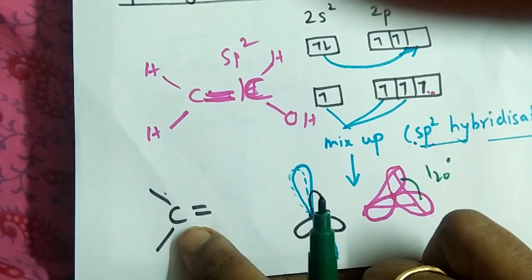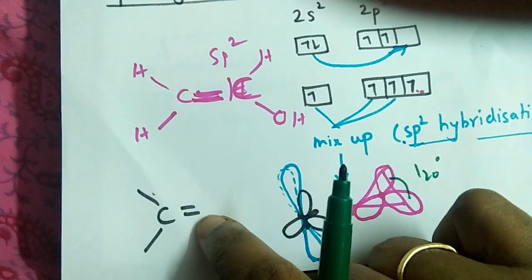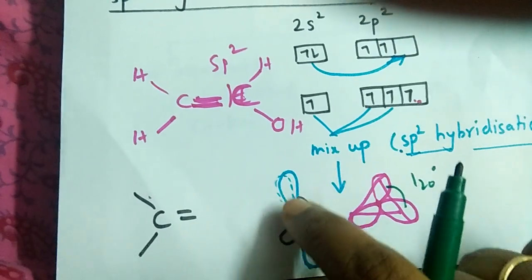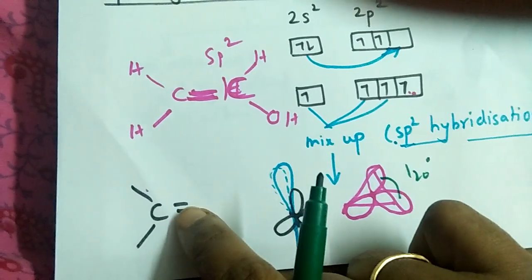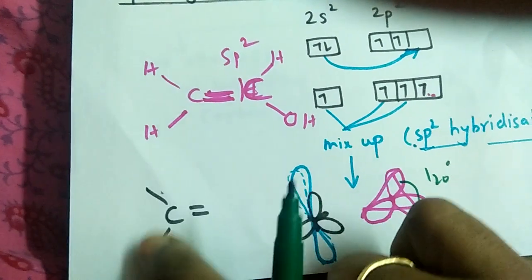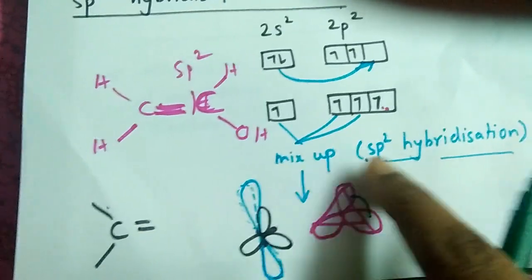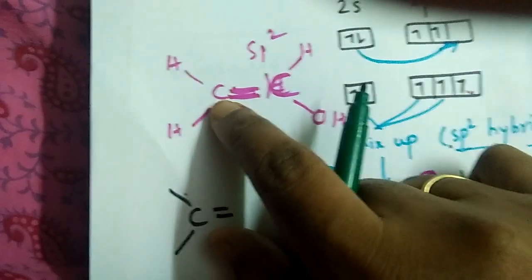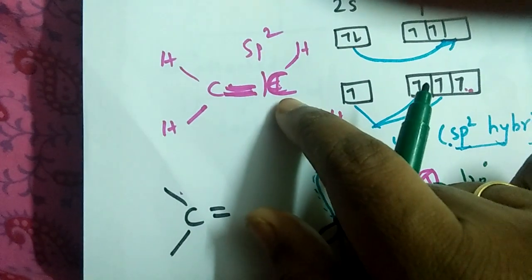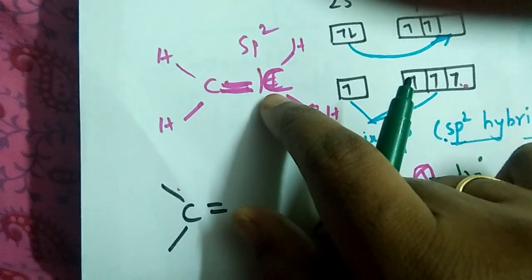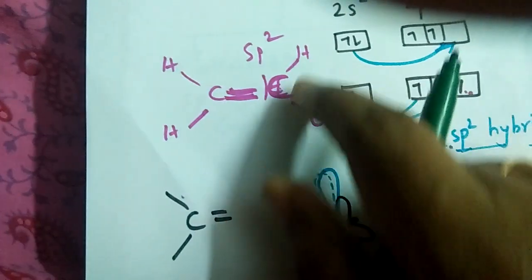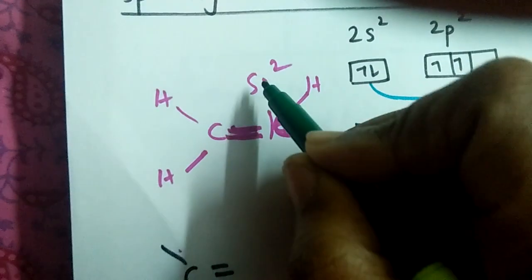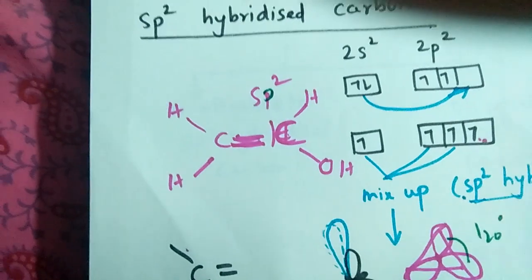So whenever a carbon atom is surrounded by two single bonds and a double bond, this unhybridized orbital can be involved only in lateral overlapping, not in direct overlapping, hence a double bond can be formed. So whenever a carbon is surrounded by two single bonds and a double bond, such a carbon atom is sp2 hybridized. Just imagine this is a carbon atom attached to another carbon atom, and this carbon is also sp2 hybridized, where all the bonds are with hydrogen and one bond is with OH. Now OH is attached to the carbon atom which is sp2 hybridized.